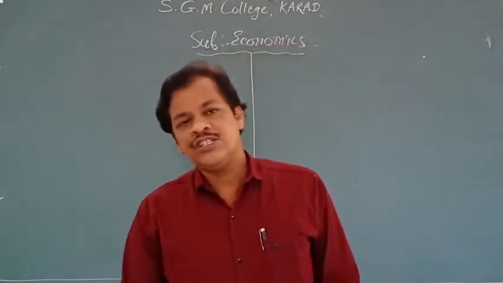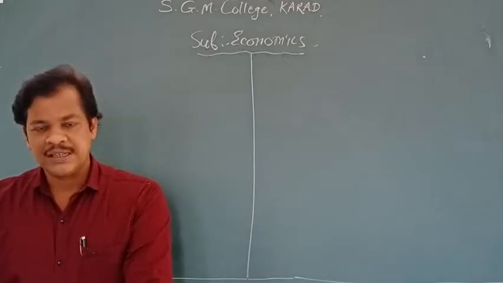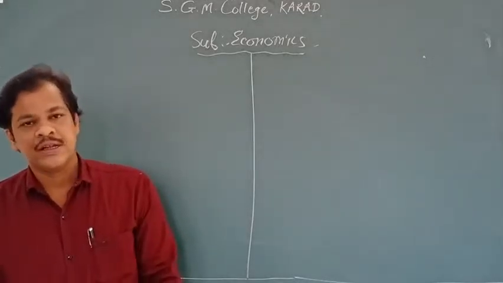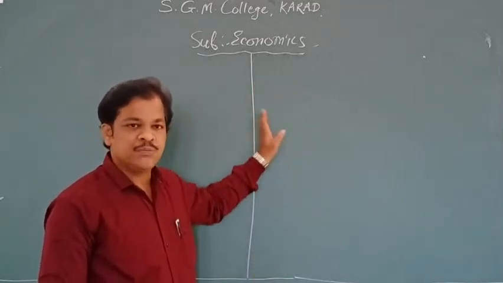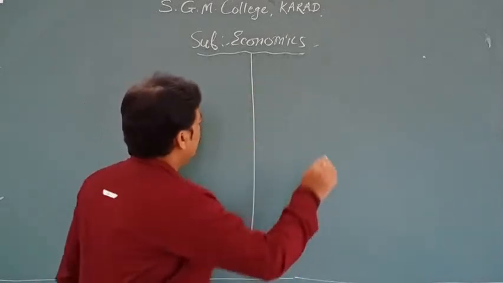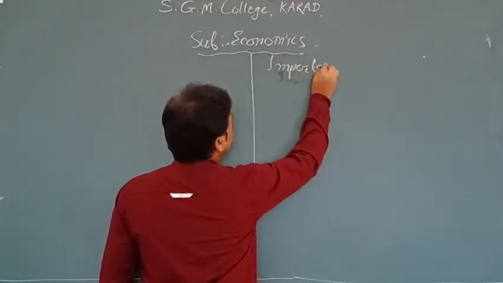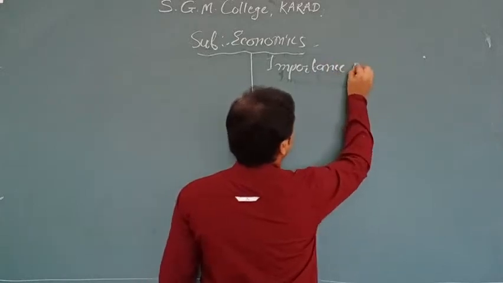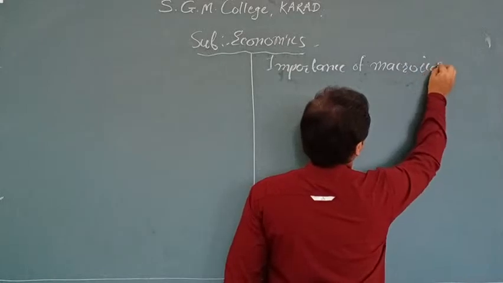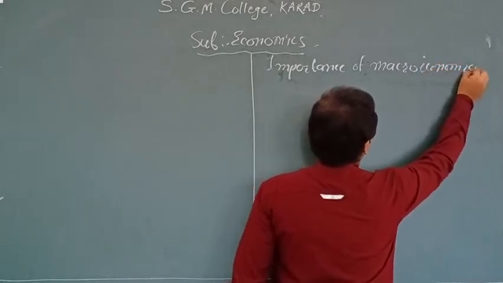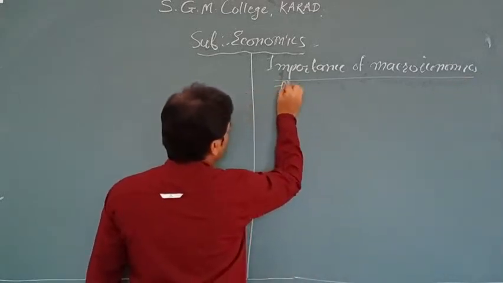In this lecture we are going to complete the last point of this chapter, that is the importance of macroeconomics. There are 7 important points. I am going to write all the points one by one and I will explain each point in detail. Now first see the importance of macroeconomics. There are 7 important points.